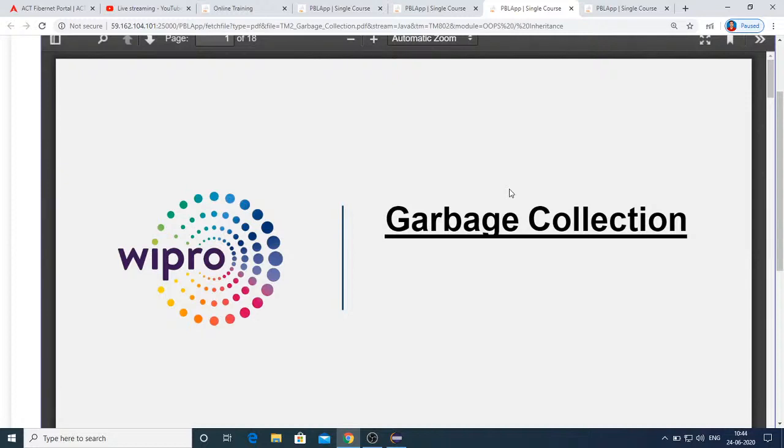For that reason, in C++ or some other languages, objects are destroyed manually by using the destructor concept. But in Java, we don't have any concept of destructor. Automatic deallocation is taken care of by Java's garbage collector, which takes care of the destruction of objects.